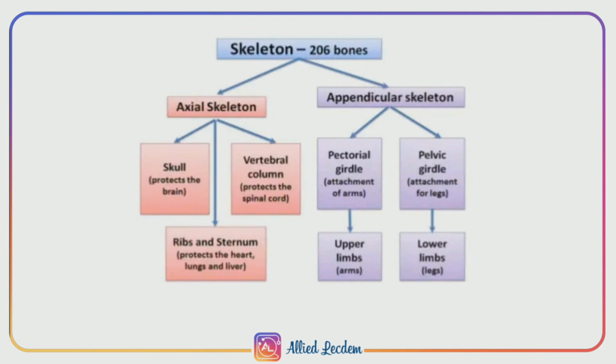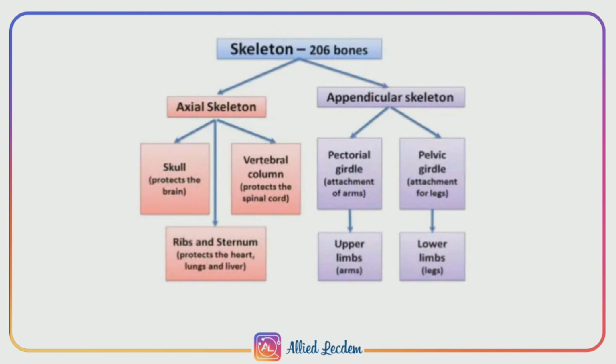The appendicular skeletal system consists of girdle bones and limb bones. Girdle bones are subdivided into the pectoral girdle, that is scapula and clavicle, and the pelvic girdle, with innominate bones, acetabulum, pubic symphysis, ilium, ischium and pubis. Next are the limb bones. There are two types, the upper limb, also known as the forelimb, and the lower limb, also known as the hind limb.